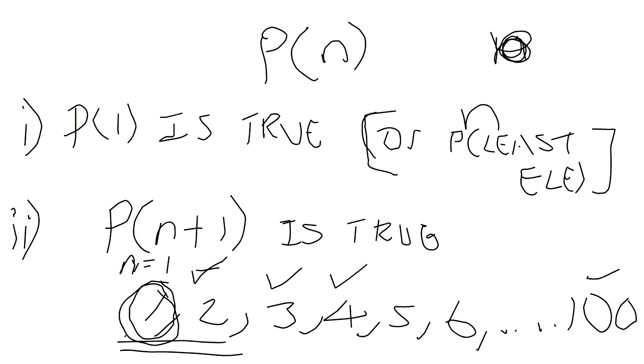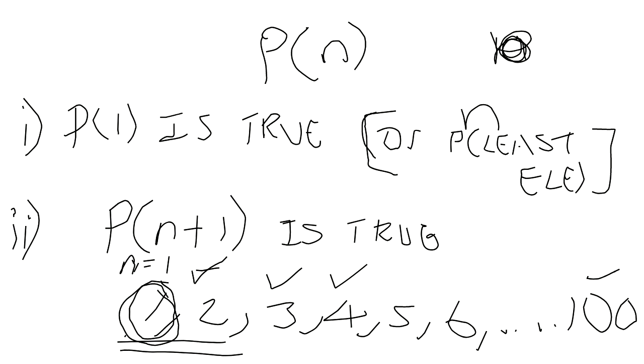So step number 2, having done that, having set the P of n. Step number 1, same thing as before. Show that P of 1 is true. Before you go to step number 1, you said let P of n be a statement depending on a natural number n. Right. The same you had written before, you had written that same thing for principle number 1. If you look back, you'll see. Okay. Oh, yes, sir.